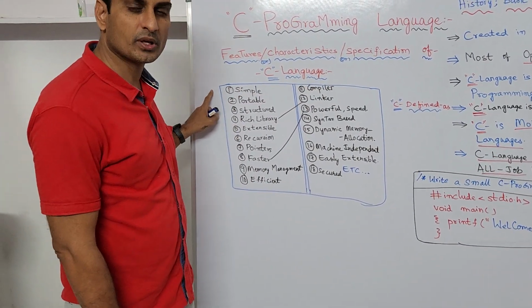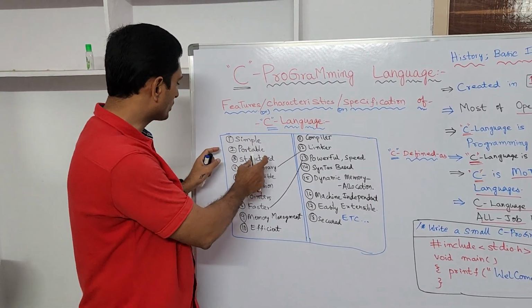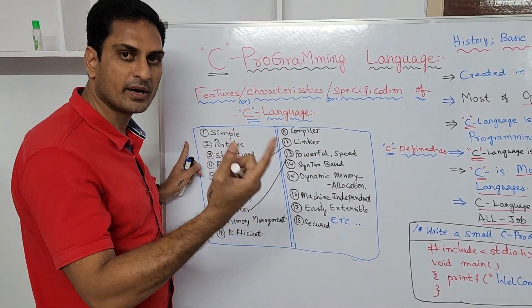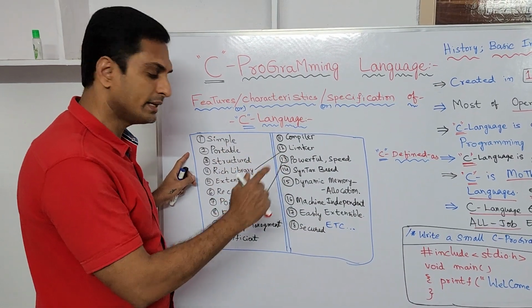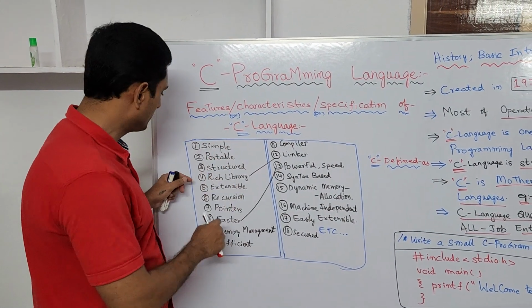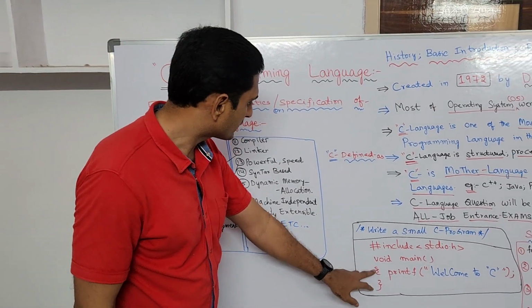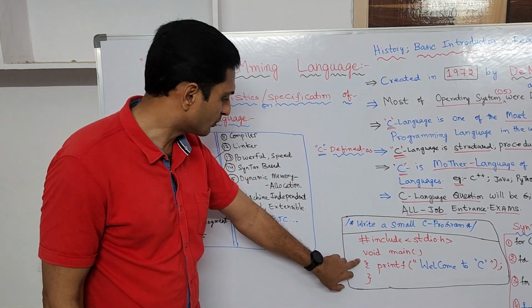It's a very simple programming language to type. It's portable. It can be carried easily from one system to another system in a pen drive. C files are very easy, portable, easy to carry, small and structured. It is a structured programming language. C has some structure.